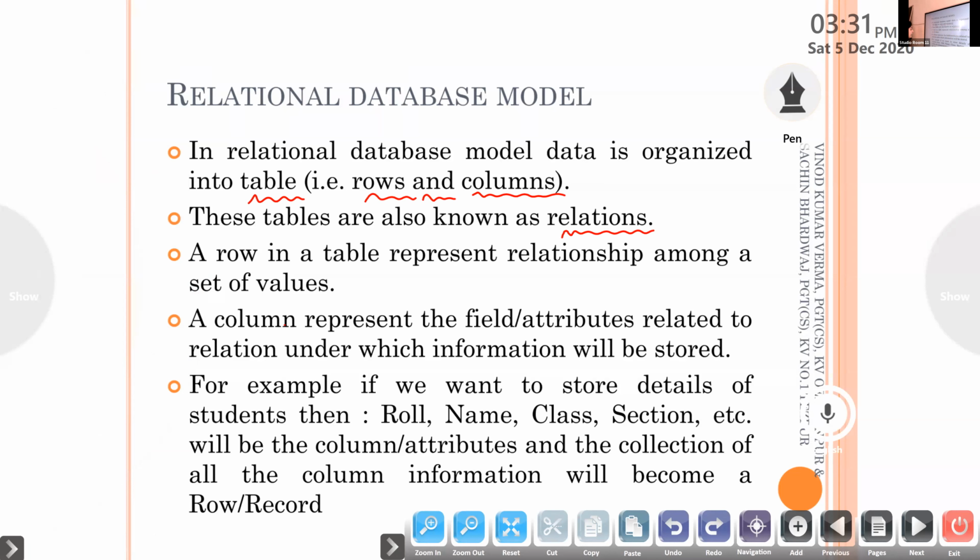Why is it called a relation? Because a row in a table represents a relationship among a set of values. How is it a relationship among a set of values?